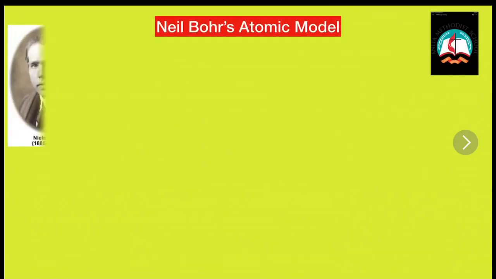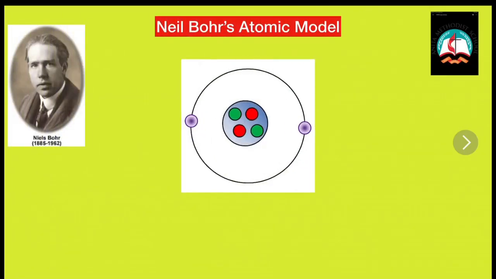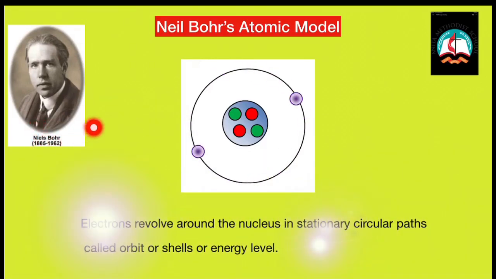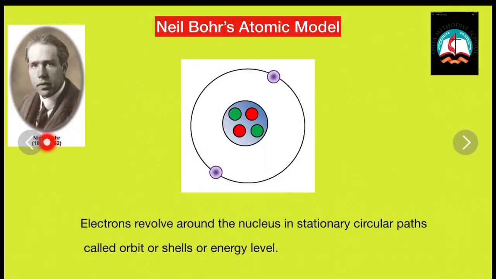Let us study Niels Bohr's atom model. In 1913, a Danish physicist by the name Niels Bohr explained the causes of the stability of an atom in a different manner. Let us now discuss the main postulates. He first said that the electrons revolve around the nucleus in stationary circular paths called orbits, shells or energy levels.